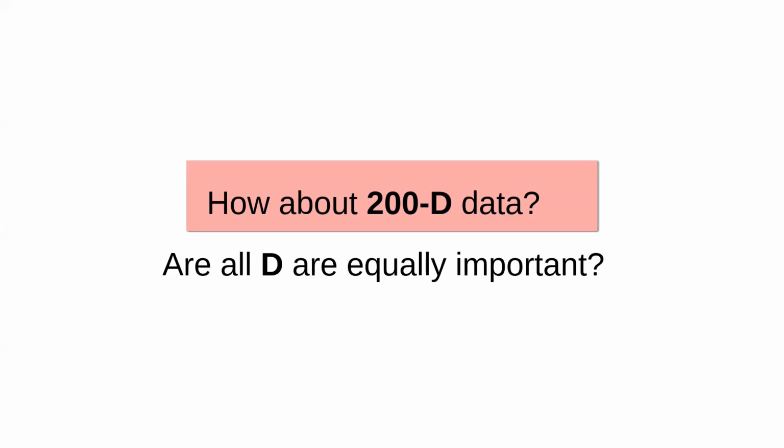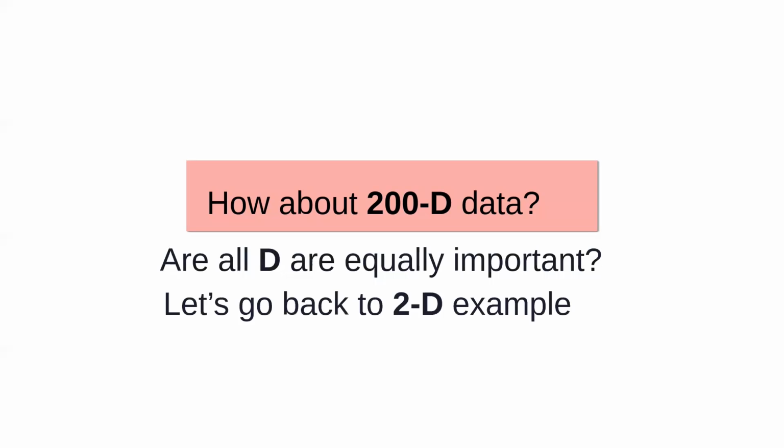So if you have 200 dimensions, we ask the same question again: are all these dimensions equally important, or can I eliminate some of them? And if I eliminate some of them, is there a scientific method? Is there a mathematical way that we can say this is how the dimensionality reduction would be done so that I don't lose much of the information which we have?